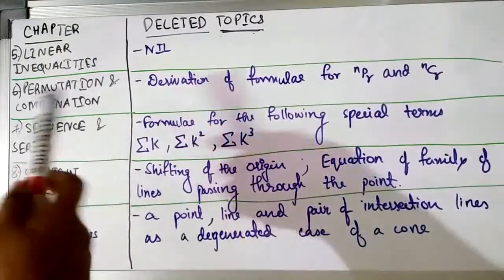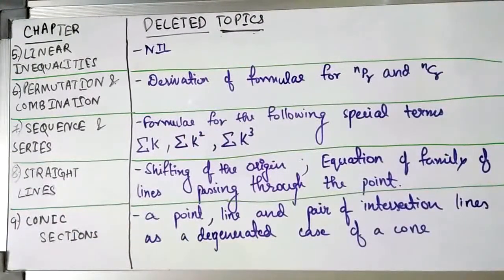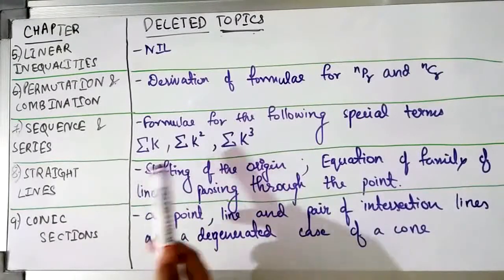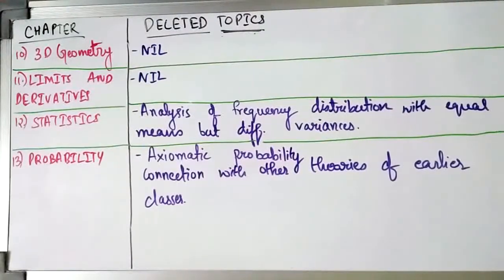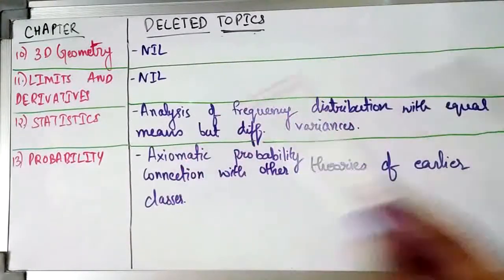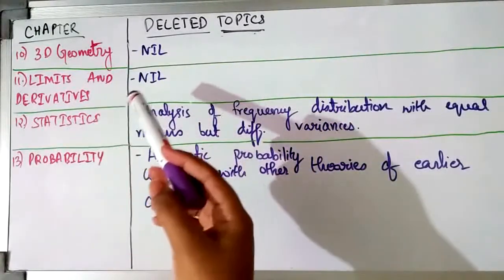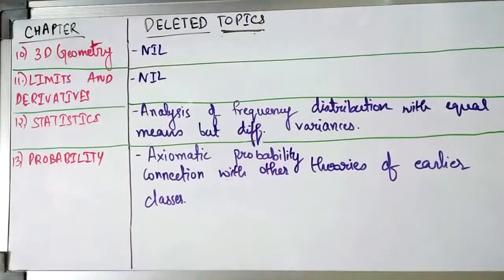Then in linear inequalities, nothing is deleted so far. In permutations and combinations, the derivation of the formulas for nPr and nCr is deleted. In sequence and series, the formula for special terms is deleted. In straight lines, you have the following things deleted, and in conic sections, a point, a line, and a pair of intersecting lines as a degenerate case of a cone are all deleted. In three-dimensional geometry, nothing is deleted so far, and the same with limits and derivatives, where also nothing is deleted.